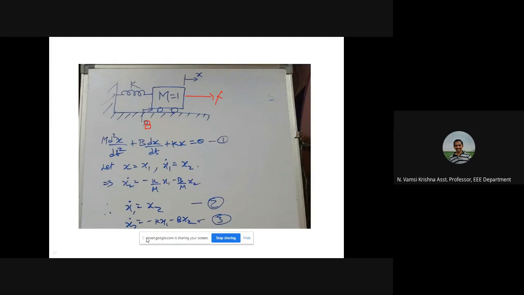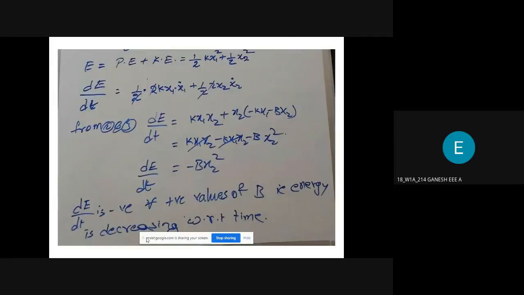Now, on what basis are we determining the stability? On the basis of energy, isn't it? So what is the total energy of the system? If E is the energy, the system has potential energy and kinetic energy. So what is the element storing the potential energy? Spring. So if x1 is the displacement made by the spring, or it is stretched, then the potential energy is half k x1 square, where x1 is the displacement.